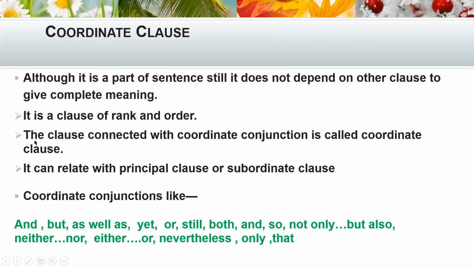The clause connected with a coordinating conjunction can relate to the principal clause or subordinate clause, but it does not depend upon them.